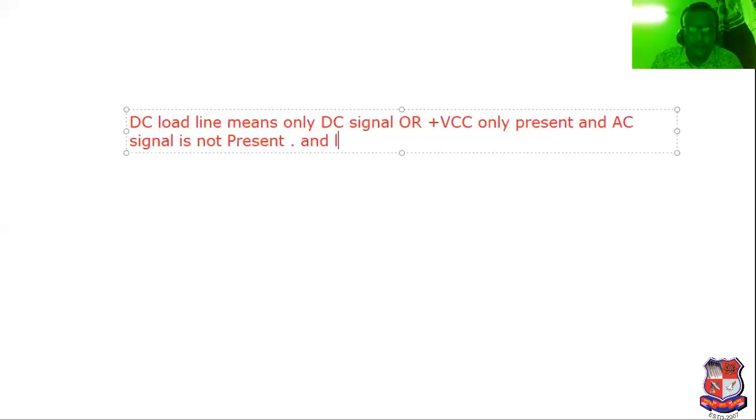And the load resistor, load meaning any particular device like a fan or a loudspeaker, is not included. So it is known as DC load line.